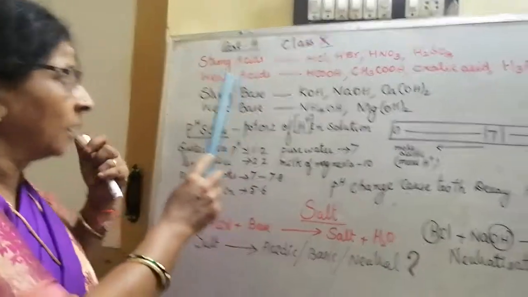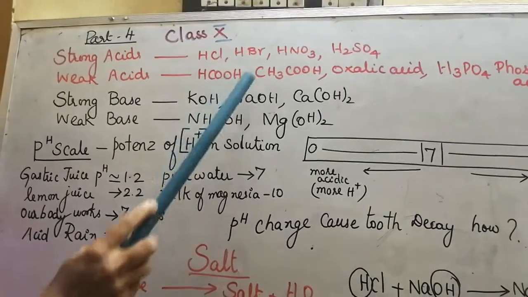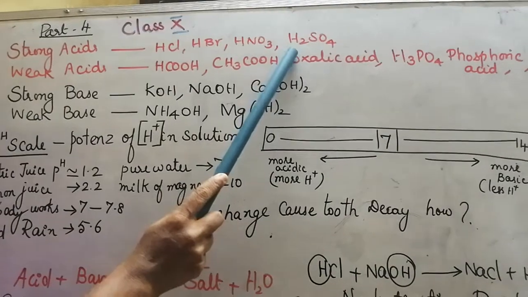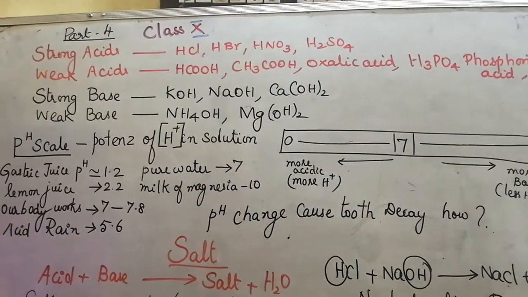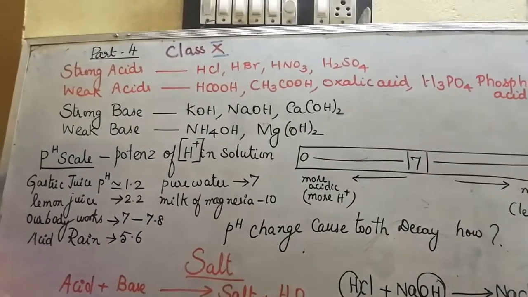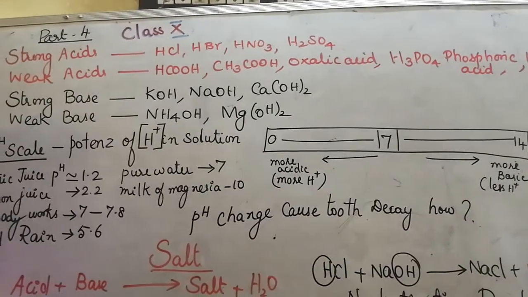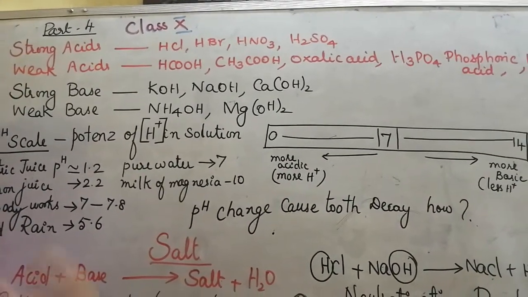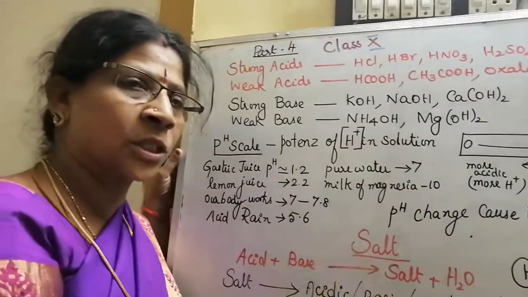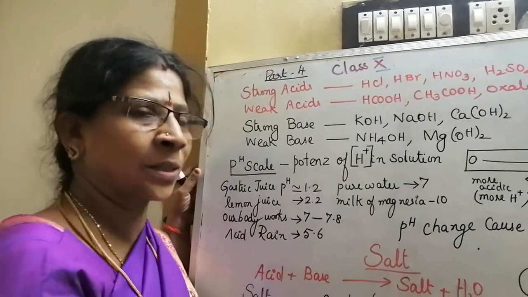Now let us recall which are the strong acids. Hydrochloric acid, HBr, hydrobromic acid, HNO3, nitric acid, H2SO4, sulfuric acid. These are all very strong acids. Why are they called strong acids? Because they completely dissociate and give H plus ions, hydrogen ions, or with water it is called hydronium ions. So these acids will completely dissociate into ions only in the presence of water, in aqueous condition.